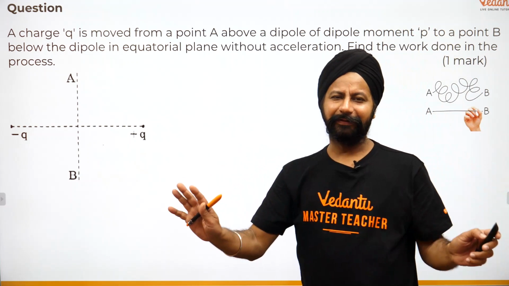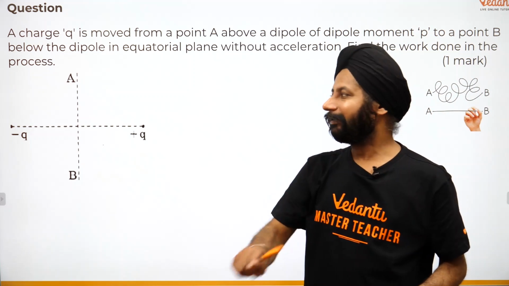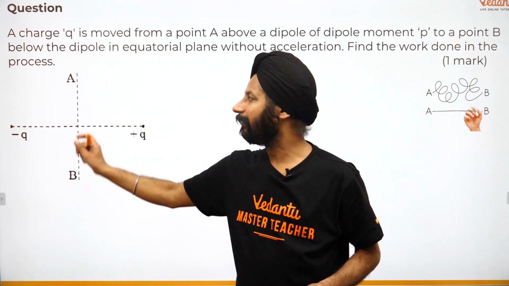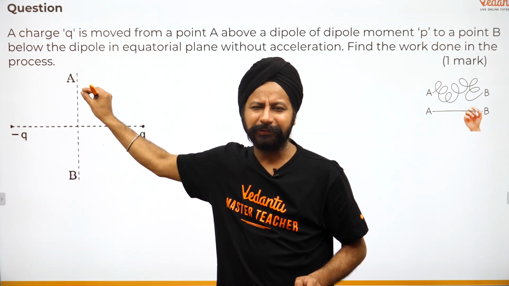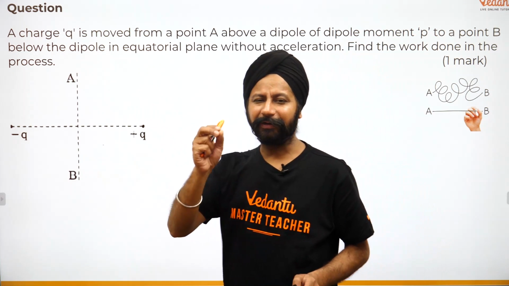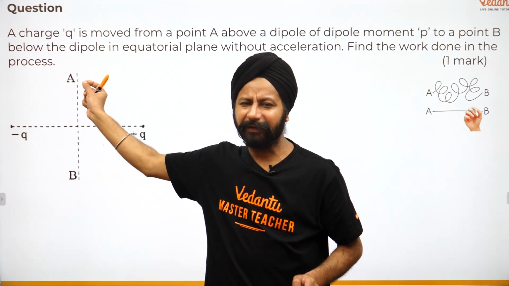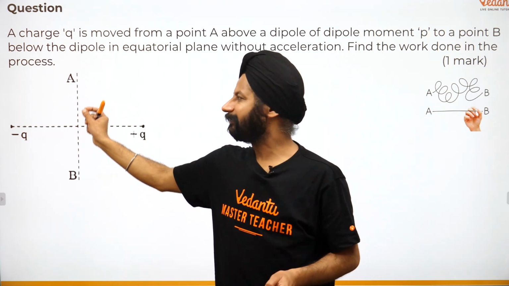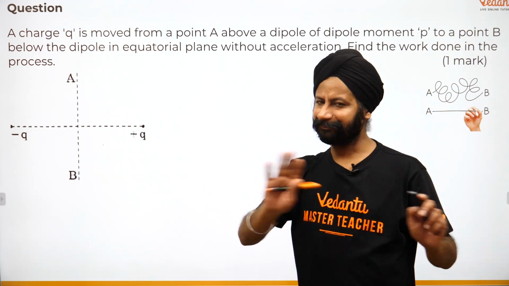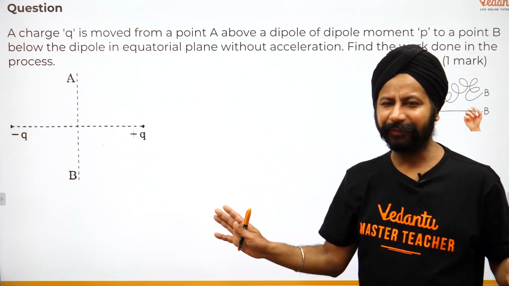So there is no acceleration. Acceleration zero means what? Here it was at zero velocity, so it has to be coming with zero velocity. Bring it so slowly that it takes you a zillion years to do that. Hypothetical situation, right? It should take almost zero acceleration. Slowly, it takes 10 years, 20 years, however long. So the whole point is there is no change in kinetic energy, so the net work done has to be zero.